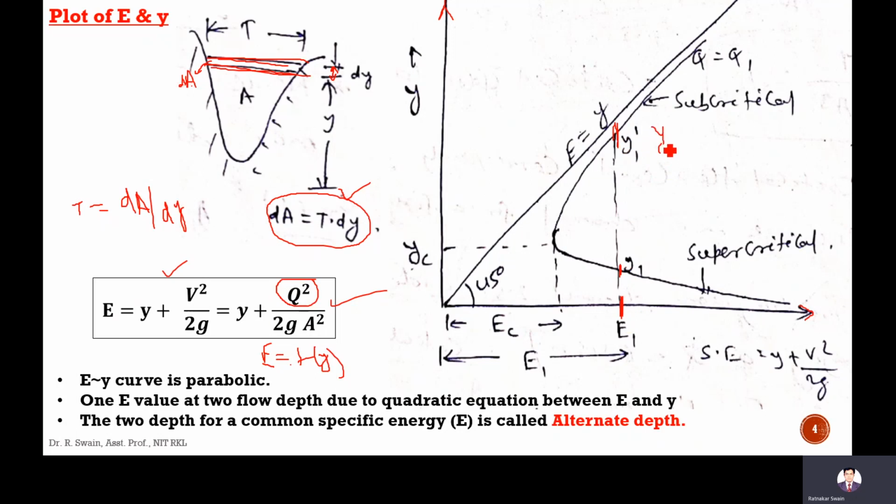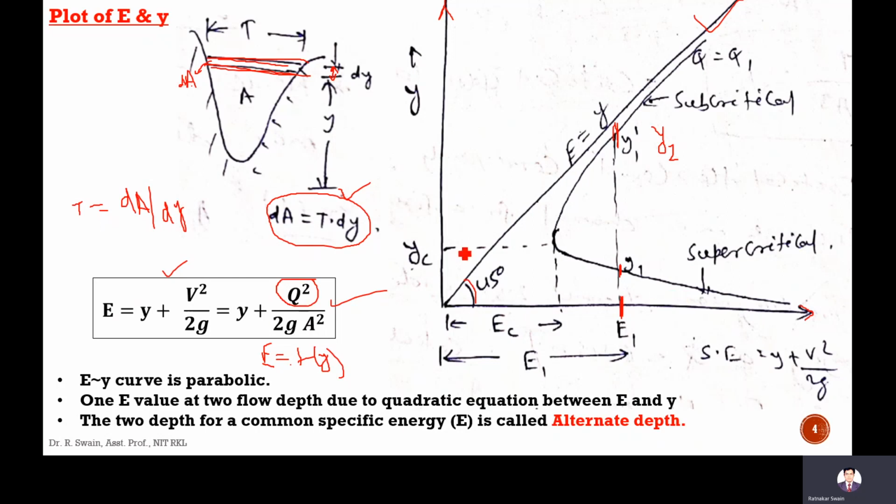Or y2, you can take it. It is y2. You can consider it is at y2 also. Okay. And this straight line is for E equal to y. This is the E equal to y curve. It is at a 45-degree angle.